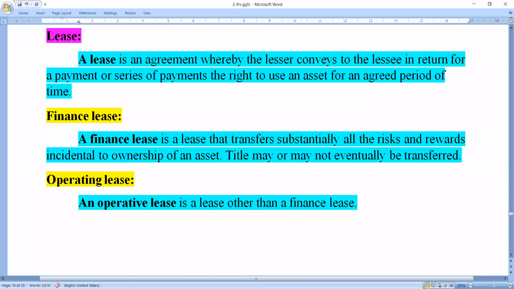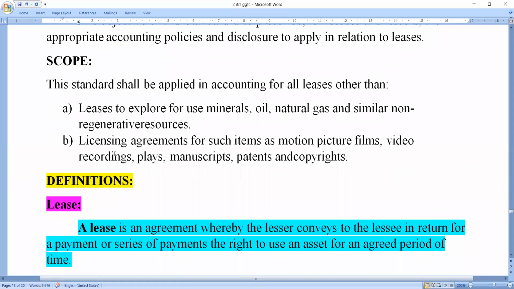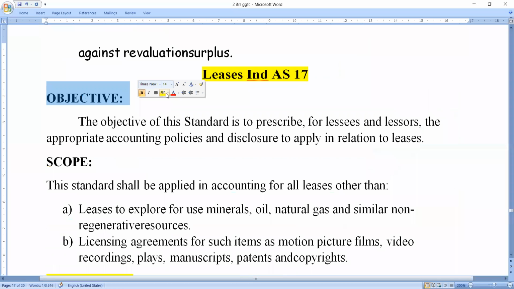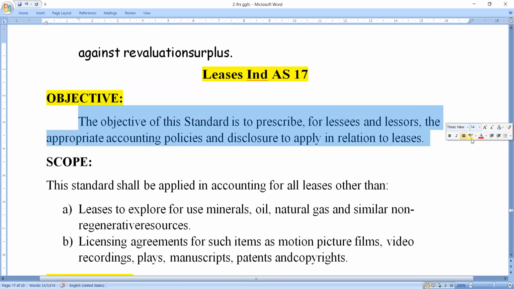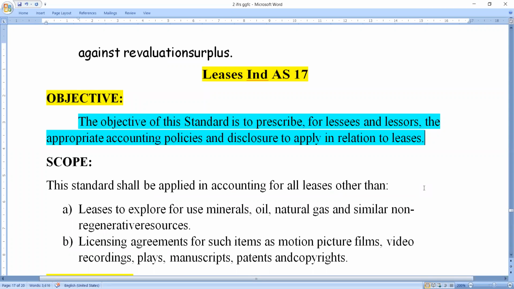After that we should move to the next concept here, the objective of the leases. This is the most important concept here. What is the objective?